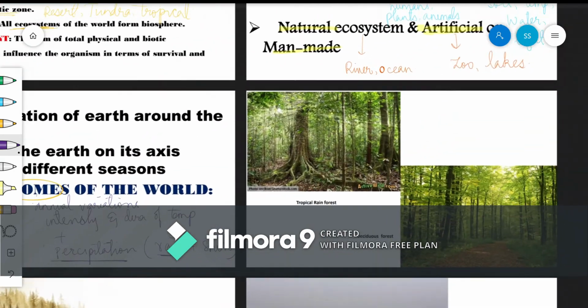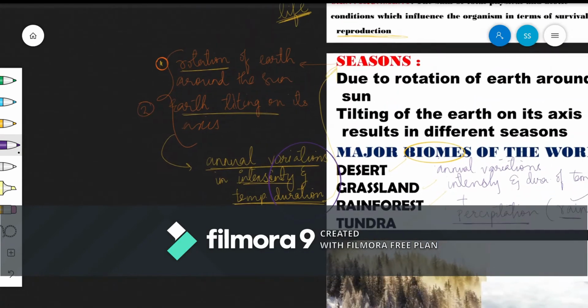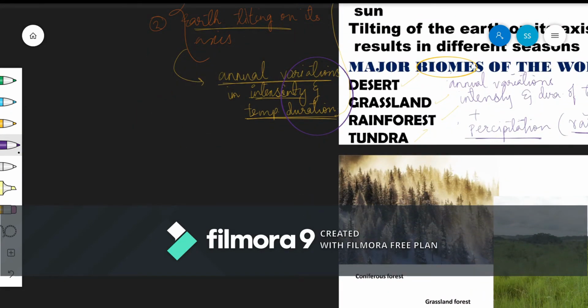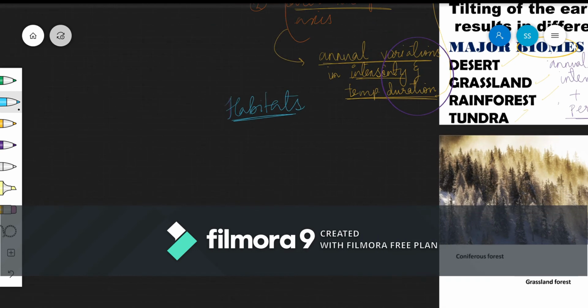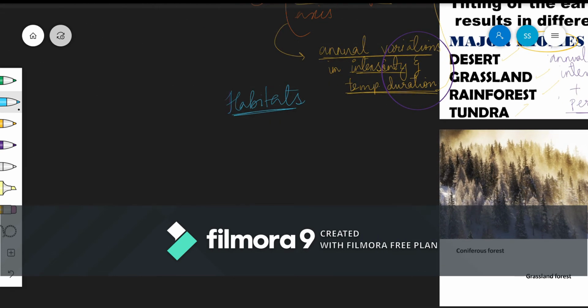Now you all must have heard about habitats. Let's make a note of how habitats are formed. Habitats are basically the regions where certain animals or plants belong. Each and every animal, each and every plant has its own habitat. For example, take polar bears. Their habitat is the Arctic or the Antarctic regions. They cannot survive in the hot deserts. That's why each and every animal has its own specific habitat.